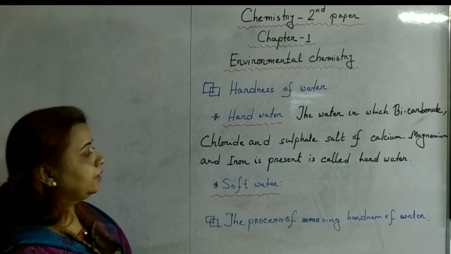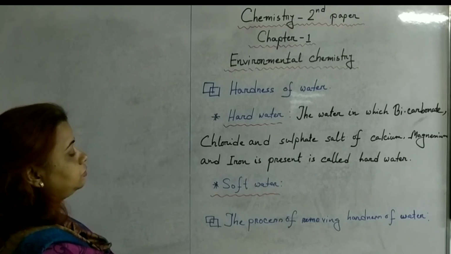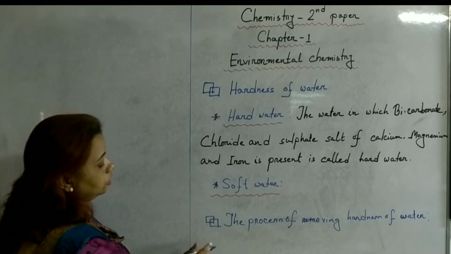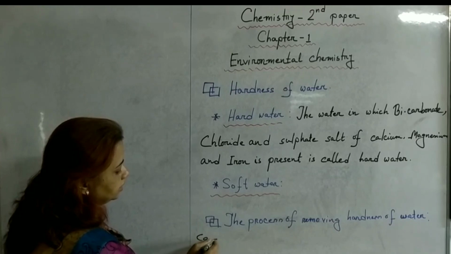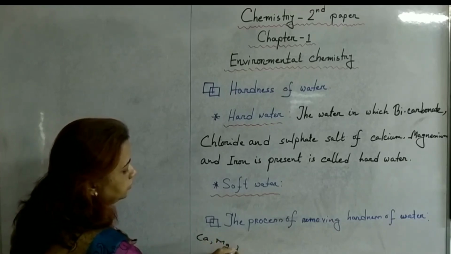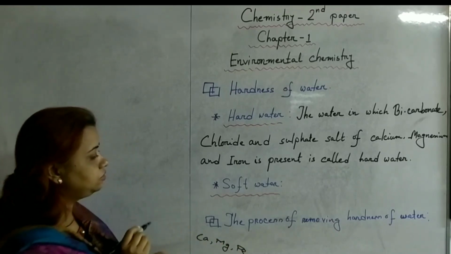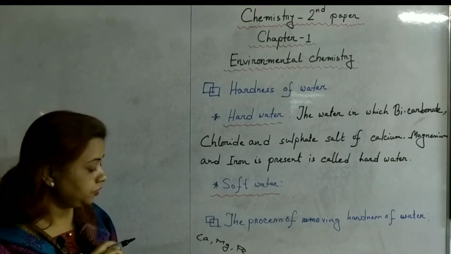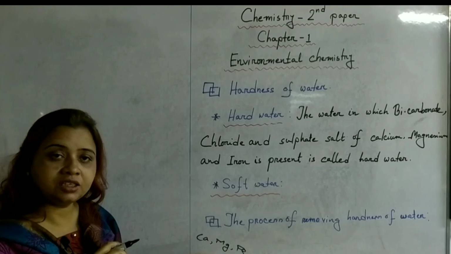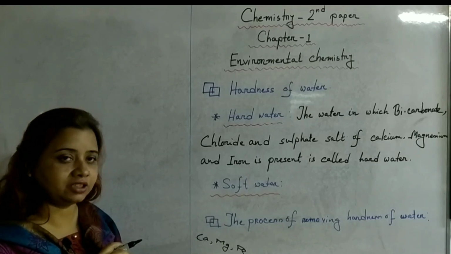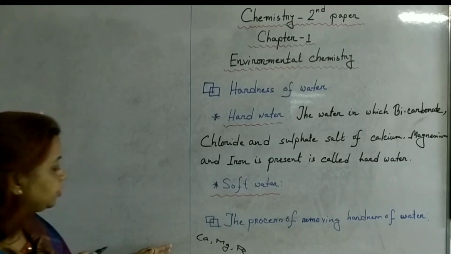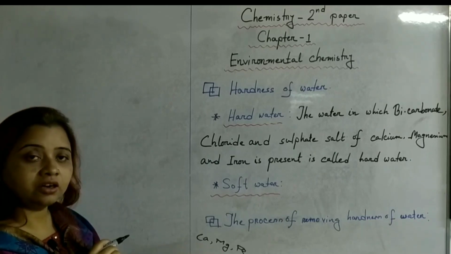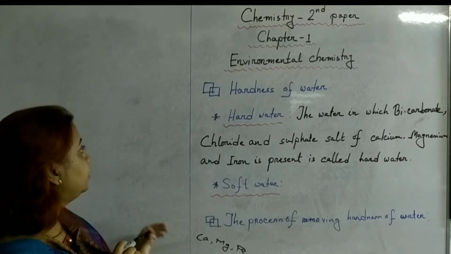Whenever bicarbonate salt of calcium, magnesium, iron is present in water, that time it is known as temporary hardness of water. Temporary hardness can be removed only by boiling the water.